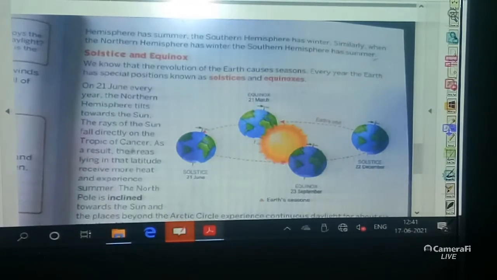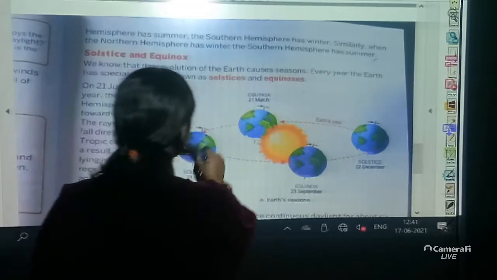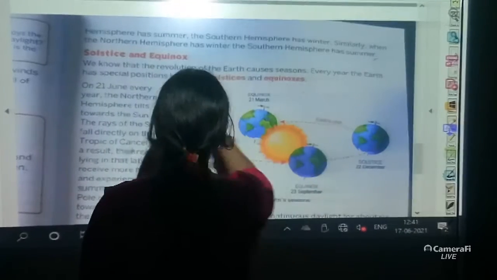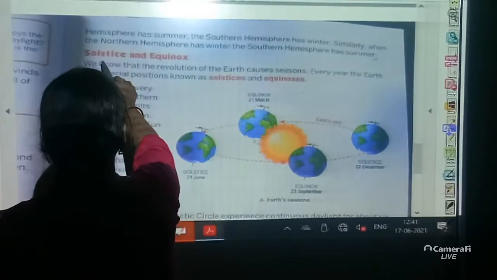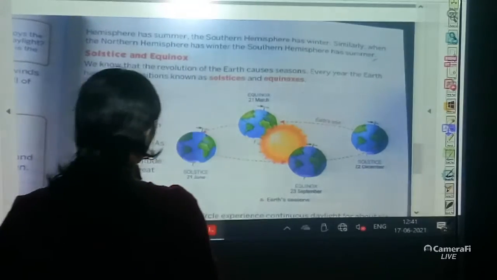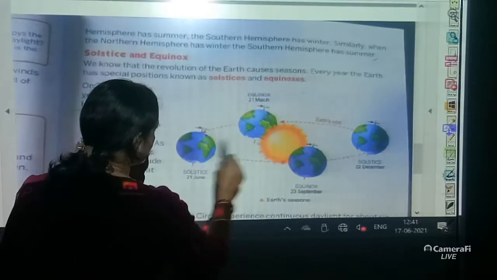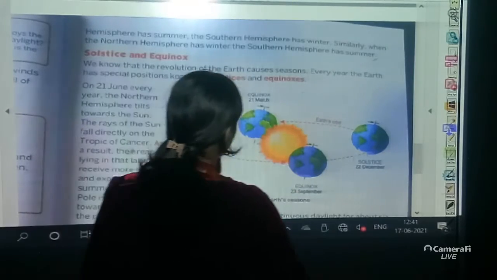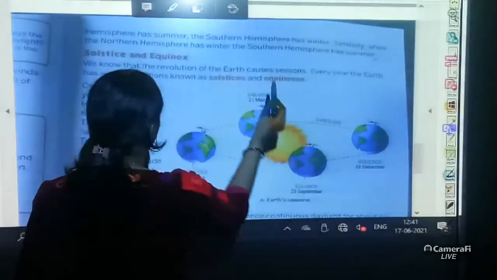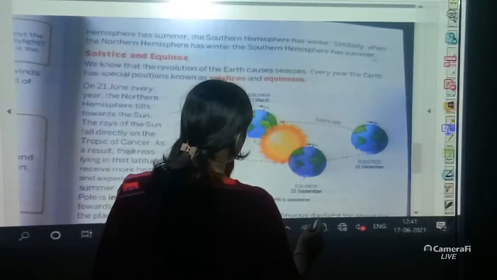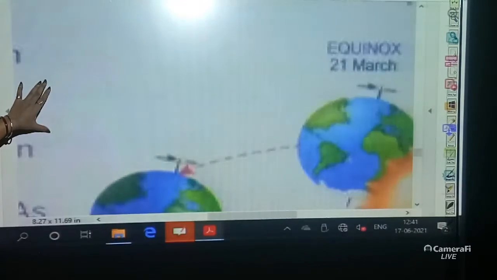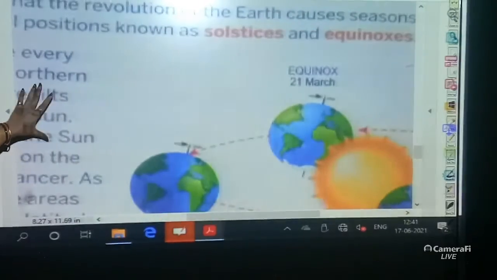This is Earth's seasons. Earth's seasons mean which date the Earth has moved to, and that is what causes those seasons. It is divided into two types, solstice and equinox. Again I am showing here the solstice dates, 21st June and 22nd December, and after that the equinox, 21st March and 23rd September. Now we will see why these dates are given here.